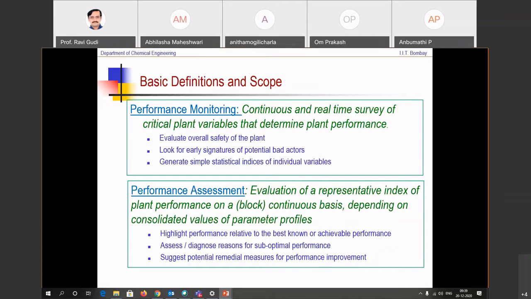When we are talking of performance monitoring, we are talking of continuous and real-time survey of some of the critical plant variables that determine plant performance. So what is performance now? When you talk of performance, the first thing, of course, you want to make sure is safety, safe performance. Second, you want to make sure that it's optimal performance, right? So when you're doing real-time survey, you're basically collecting critical plant variables and you're looking at them.